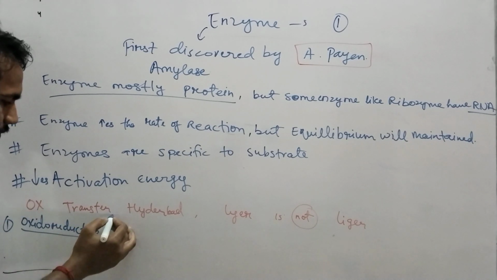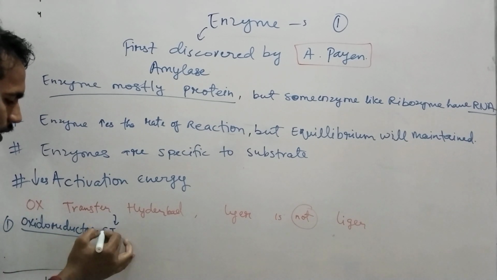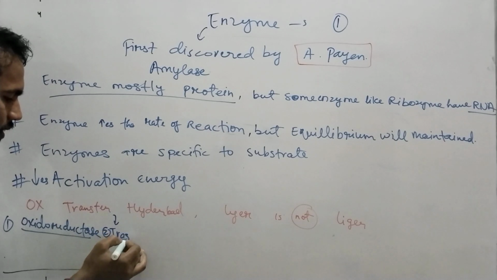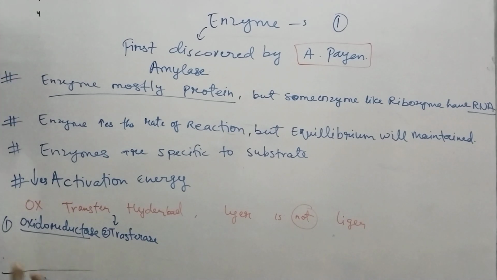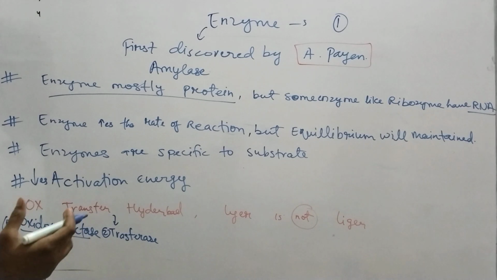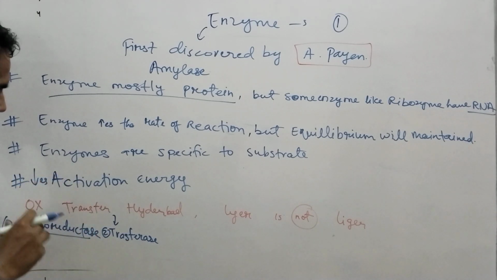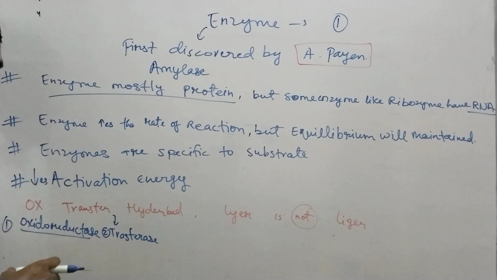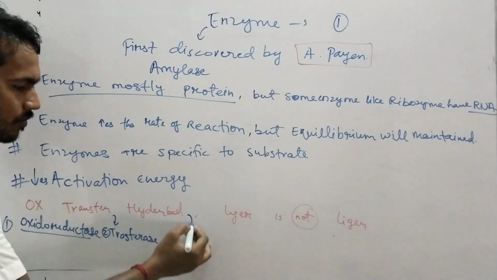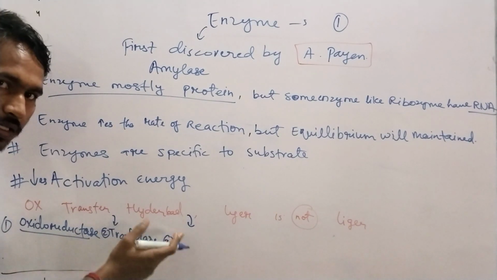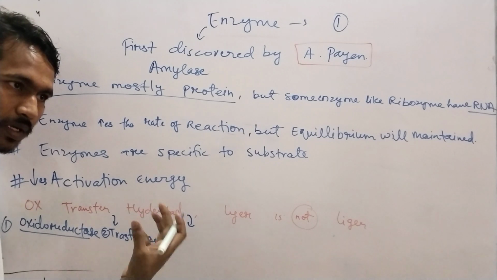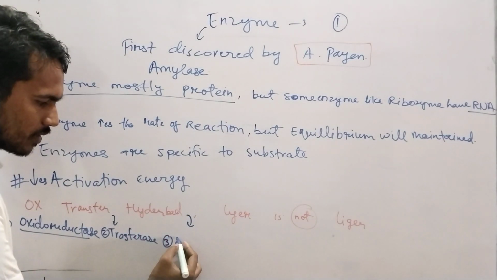Second class is transferase. What will it do? It will transfer any group of a substrate from one substrate to another substrate. Oxidoreductase will oxidize or reduce any one substrate. Hyderabad means hydrolase. In the presence of water, hydrolase will break the substrate bonds. So that is called hydrolase.